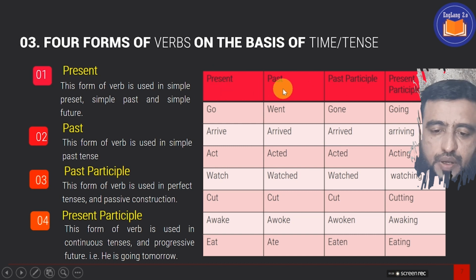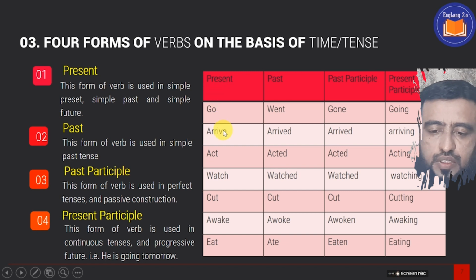Now we come to the past form of the verb. What is this? This form of verb is used in simple past tense, like he went, they arrived, they acted, you watched a movie, he cut the tree, they awoke, and they ate fruits.